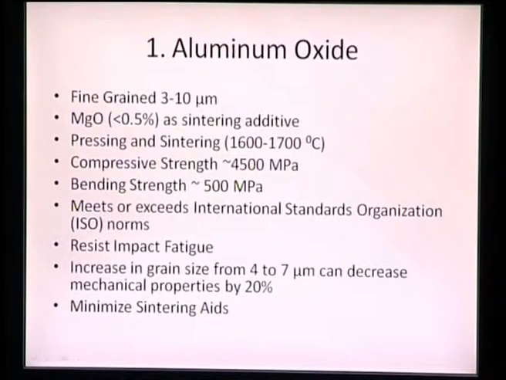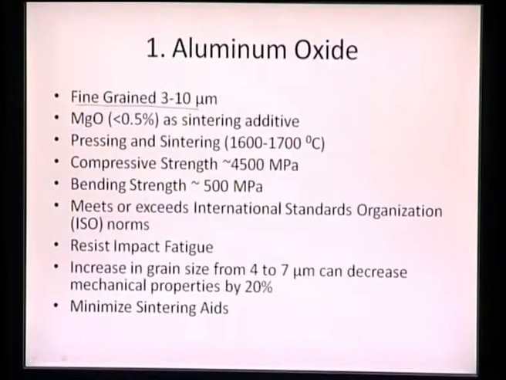But there are certain conditions to it. Let us first talk about aluminum oxide as the inert material. Aluminum oxide has to be very fine grained, 3 to 10 microns. If we have a very coarse grained aluminum oxide, and two adjoining bodies undergo contact with one another, then once abrasion occurs, the grains will start coming off. If the grain size is very large, say more than 100 microns, we will see grains coming off of around the same order. Once the grains are very fine, it can impart much superior wear resistance to aluminum oxide.